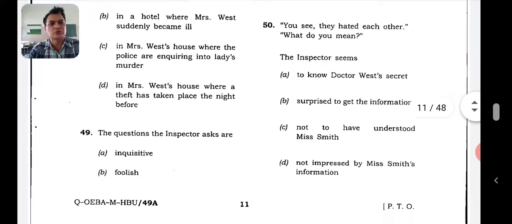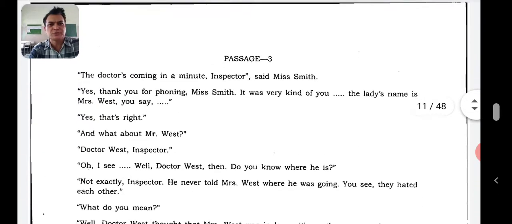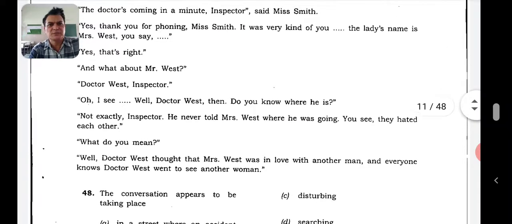Let's go to the last question. You see, they hated each other. What do you mean? The inspector seems to know Dr. West's secret, surprised to get the information, not to have understood Miss Smith, not impressed by Miss Smith's information. Let's go to the passage. The doctor is coming. Thank you, it was very kind of you. The lady's name, West.